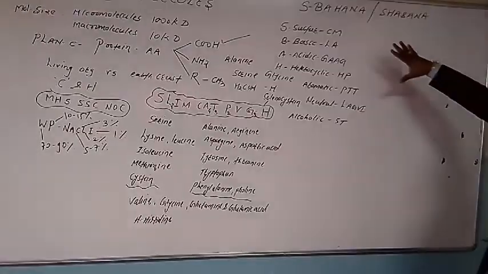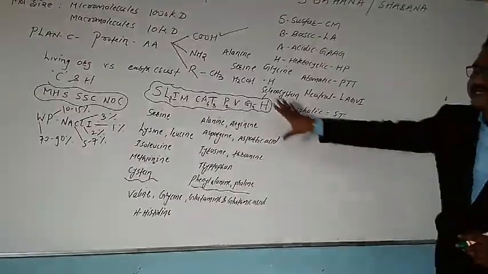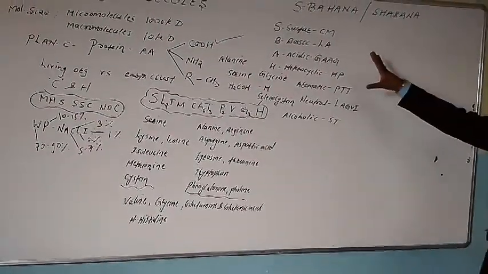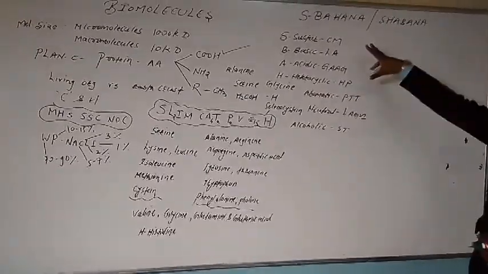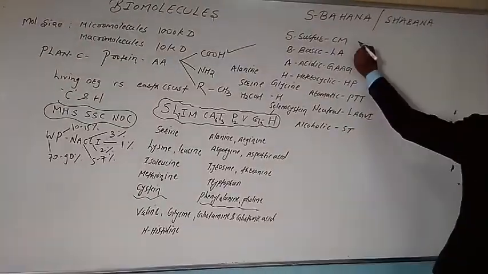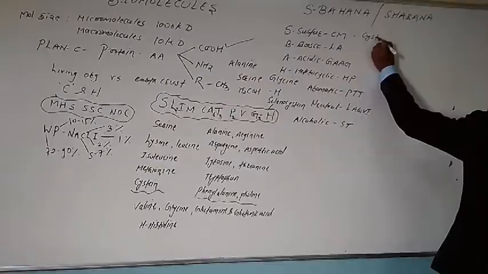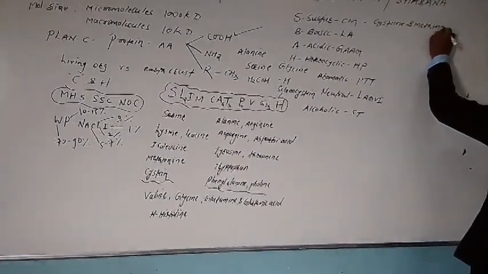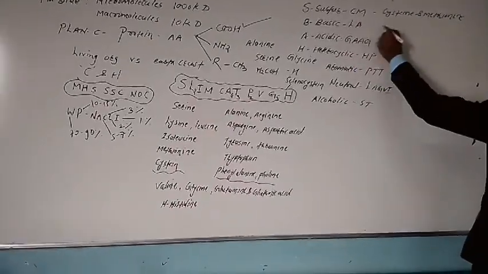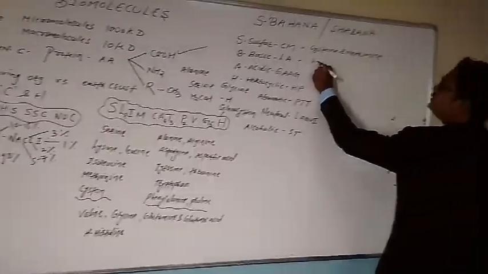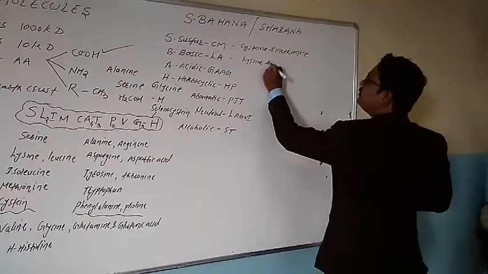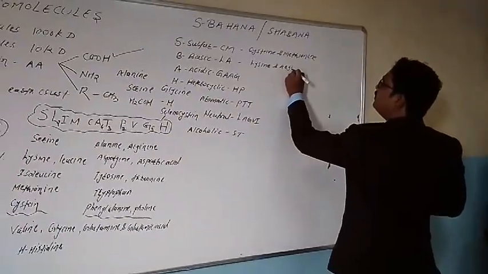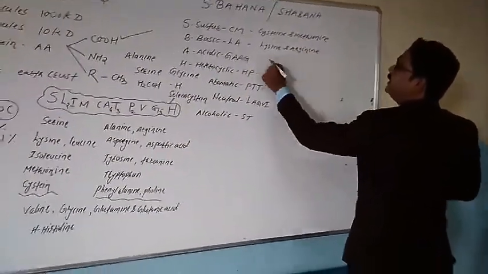Now get this, we got all the classification of these 20 amino acids. Now to which class which amino acid belongs is simple here. Sulfur containing, here the chief minister is cysteine and methionine. Basics, Los Angeles, you see here as lysine and arginine.